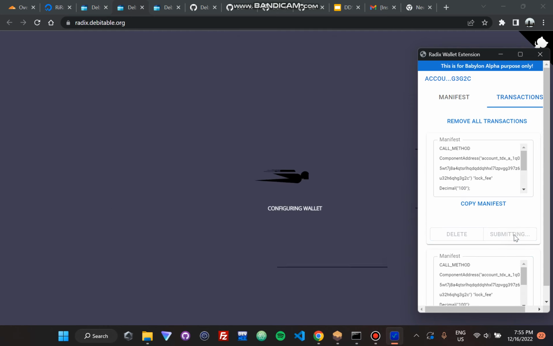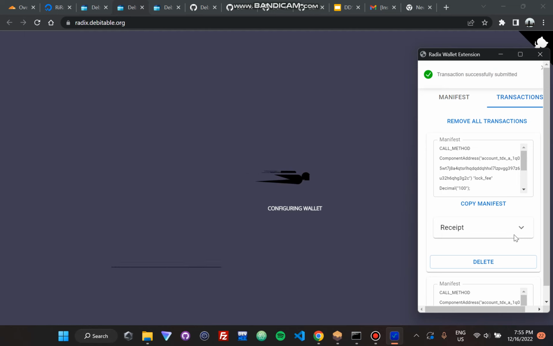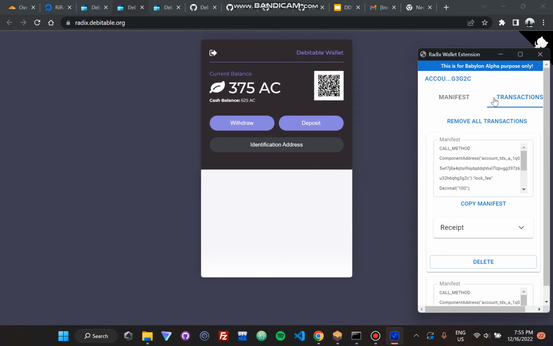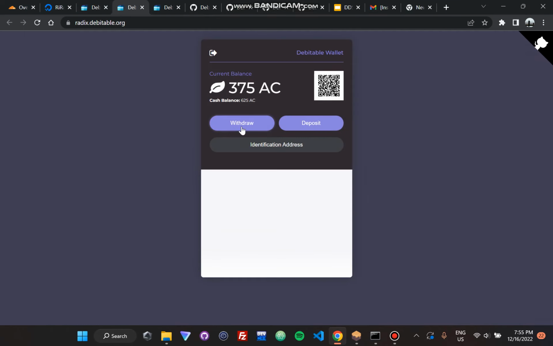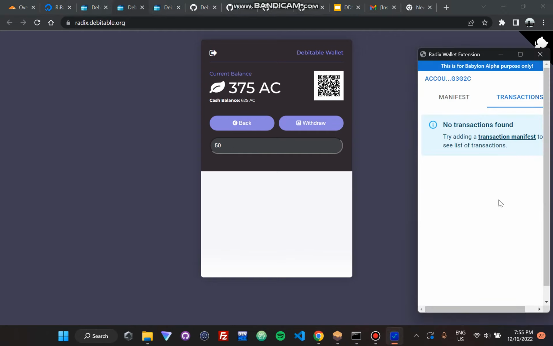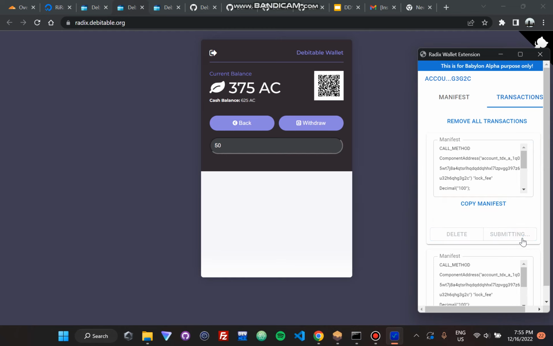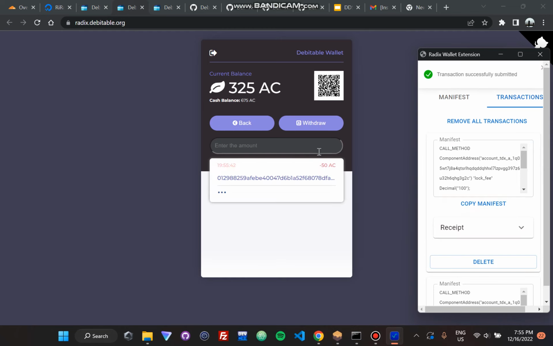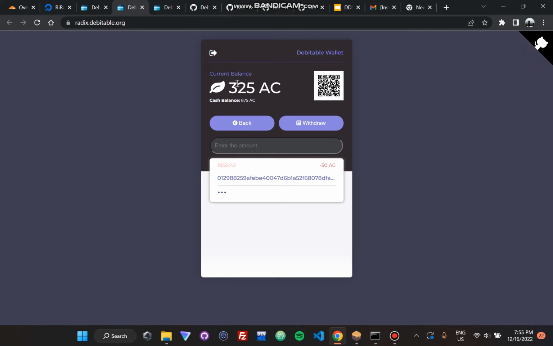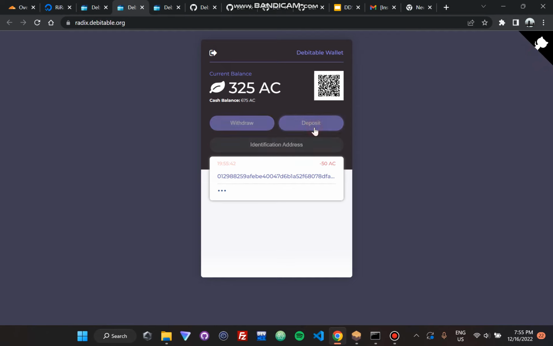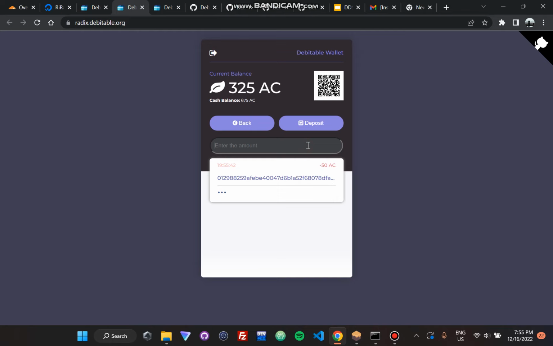Yeah, submit the transaction request with the AlphaNet wallet. Wallet will be configured. And once again, you are back to the wallet that you were accessing. Just let's withdraw 50. So yeah, 50 was subtracted from my bank balance, added to my cash balance. Let's deposit whatever we withdrew. So I'll deposit, let's say 150 back.